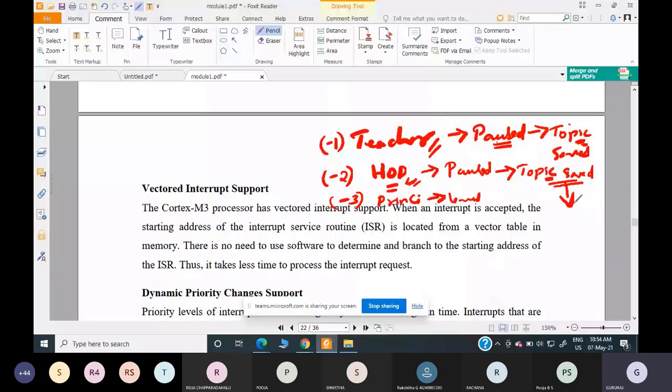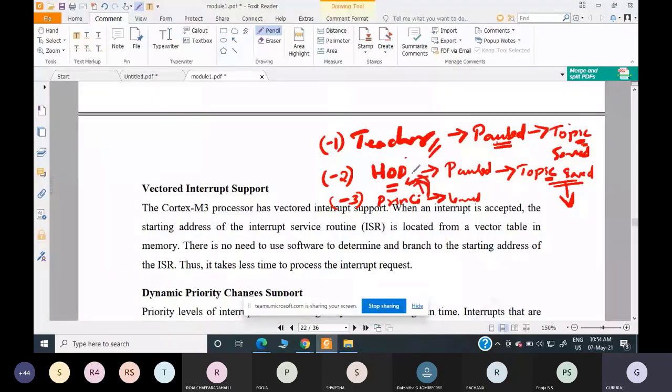After the HOD resumes and completes his talk, the control will be given back to the teacher. From the principal, the control goes to the HOD, and from the HOD, the control is given back to the teacher.